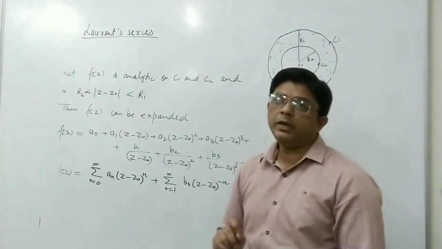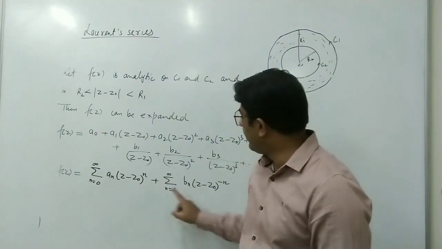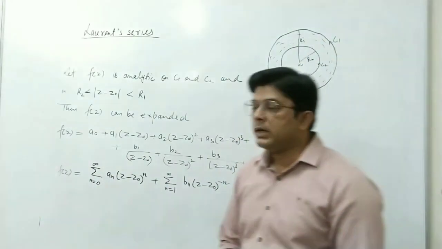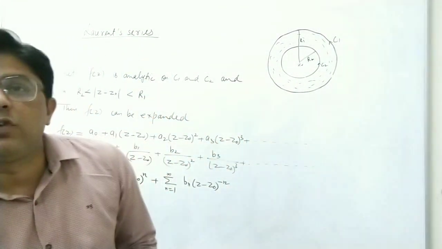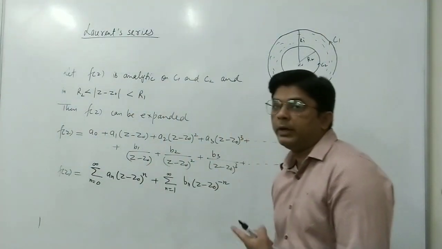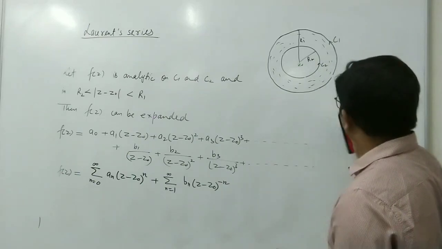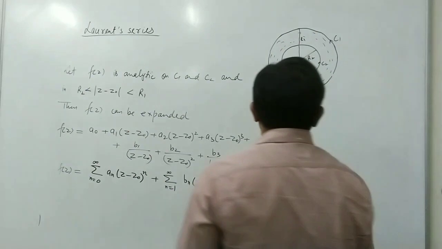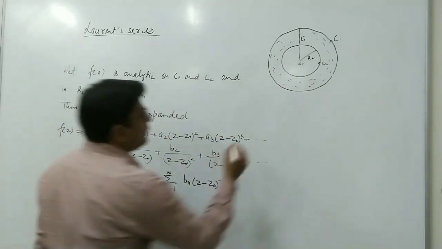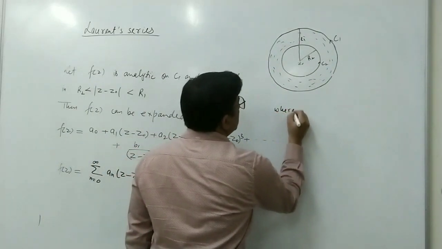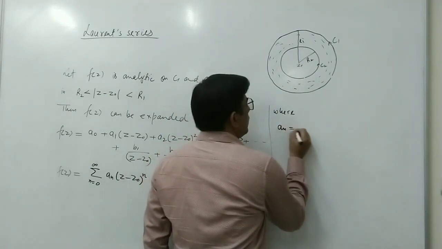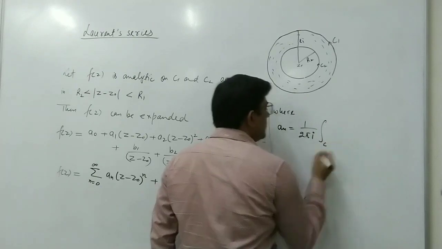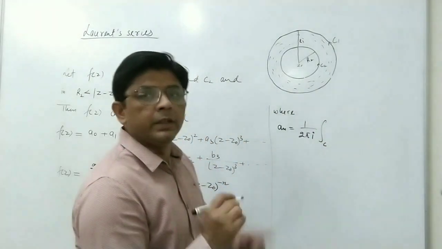Okay. Now we have to find these an and bn because these are the constants. If we want to find the Laurent series for a function f(z), we have to find these constants an and bn. These constants an and bn can be found by using these two formulas. Here we have two formulas. So an is equal to 1 upon 2 pi i integral over c, where c is the region between these two circles.